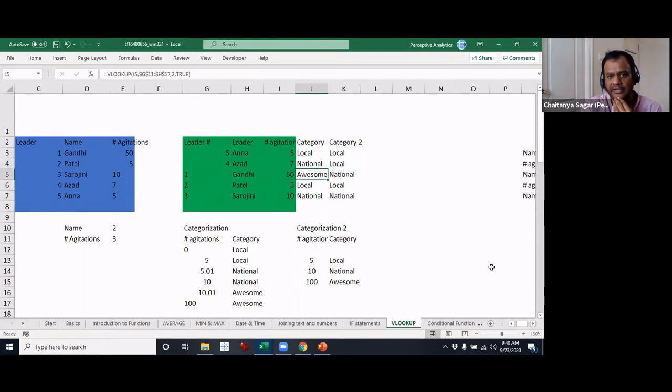For awesome, for 50, it has actually taken national, because what it does is it looks at the nearest one. Same with 7 as well. Surprisingly, 7 has taken up local and not national, because 7 is not that far from 10. Actually, I think it does something like this. It looks at the midpoint, and from the midpoint upwards it takes one, and afterwards it takes another. Let's say you have a 7.51 here and see what happens. No, it has not taken it like that. There is an approximation.